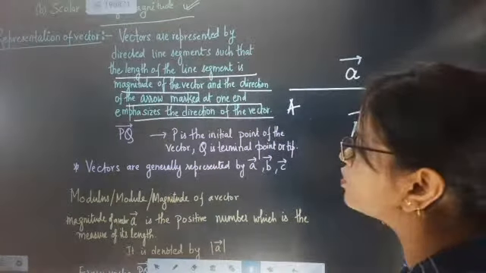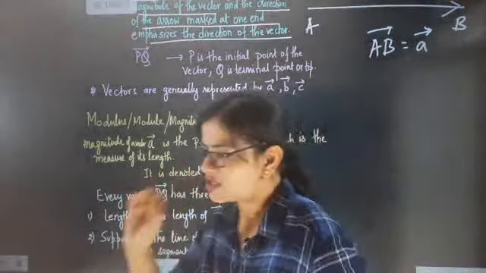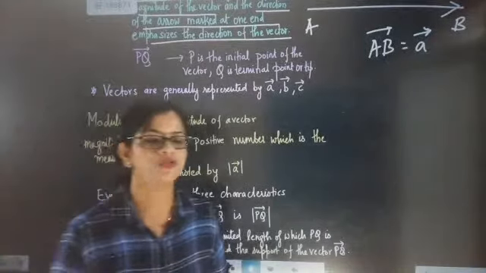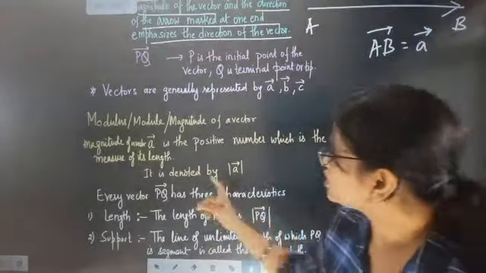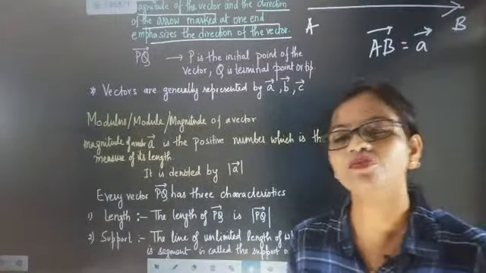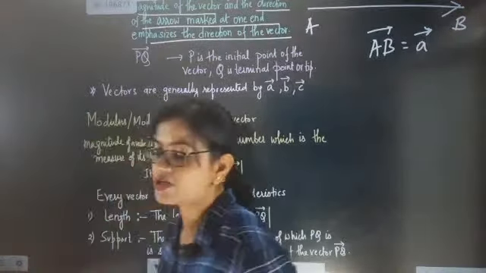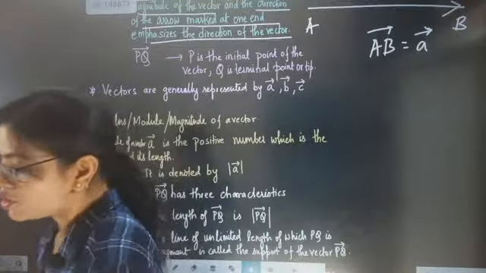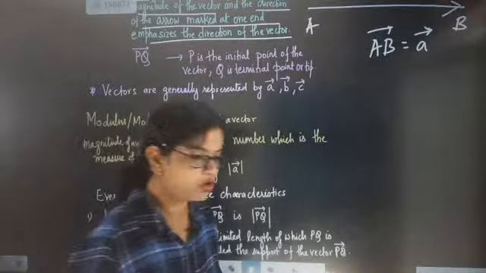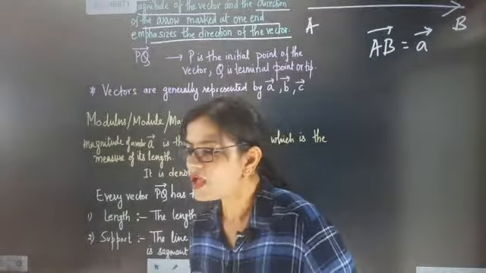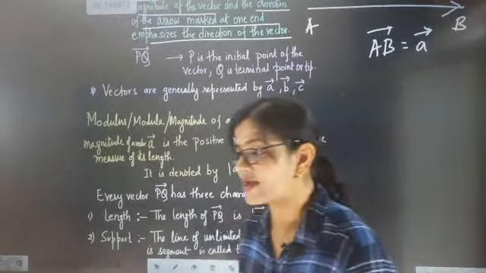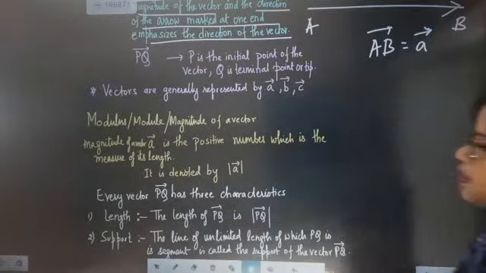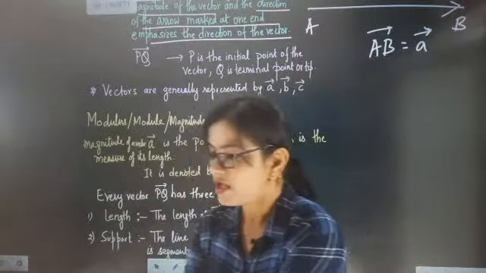Okay, so now we are going towards the modulus of a vector. Can you tell me what the modulus of a vector ensures? Modulus, module or magnitude of a vector means what? And how can we present the modulus, module or magnitude of a vector? Come on, tell me this point. You can tell, I trust. Magnitude of a vector, yes.